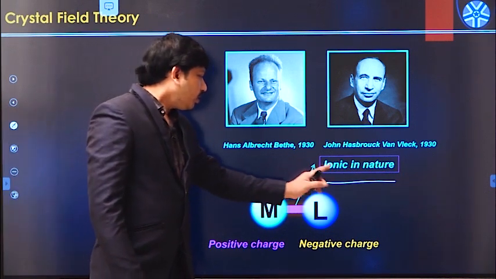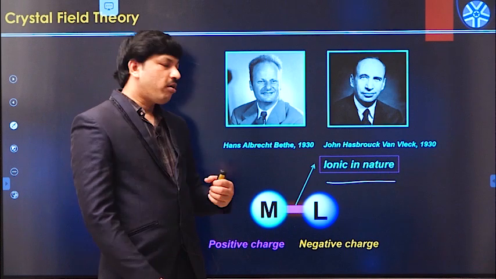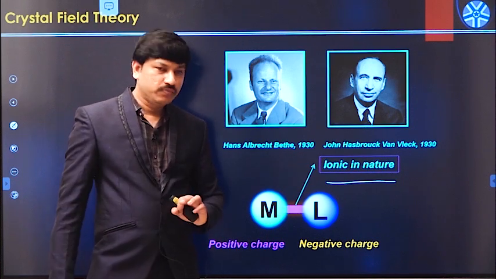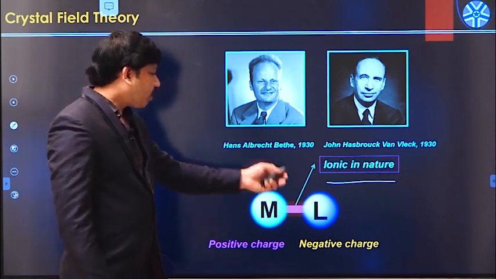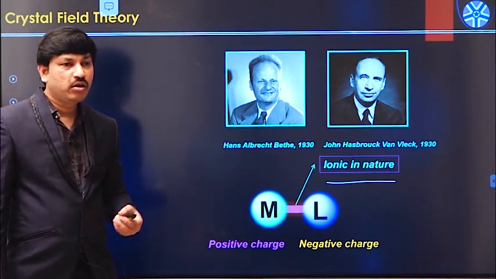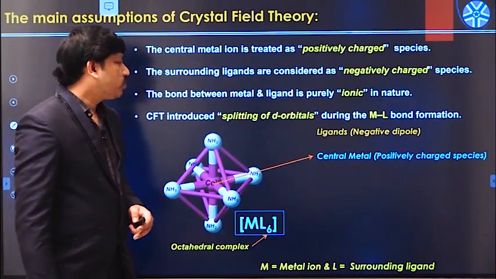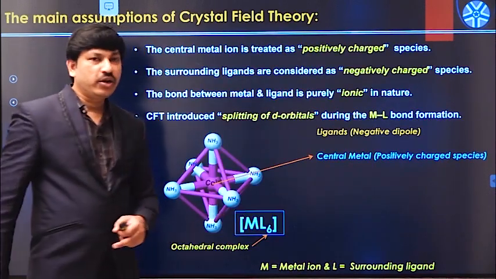That means there is an electrostatic interaction between the metal orbitals and ligand orbitals. Let us see the important postulates of crystal field theory, then we can understand how the metal complex formation happens. These are some of the important postulates of the crystal field theory.